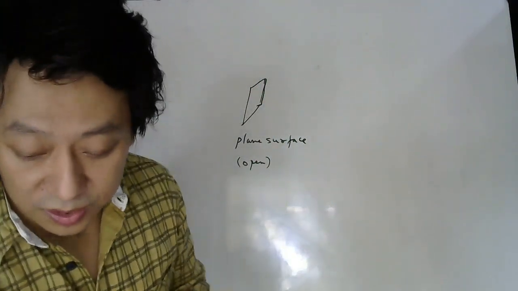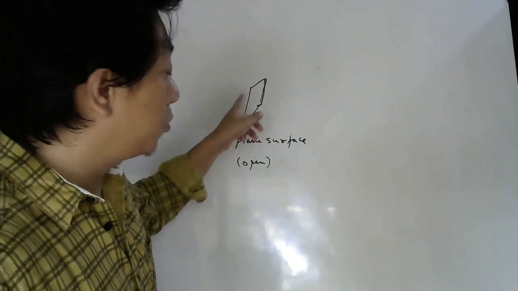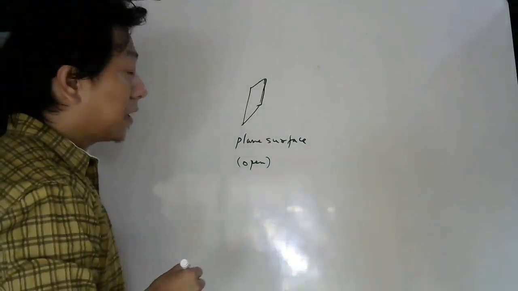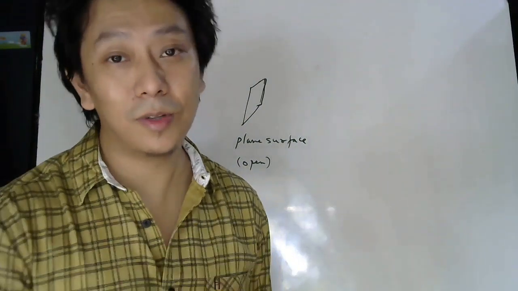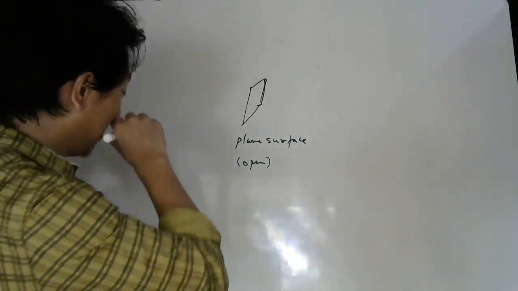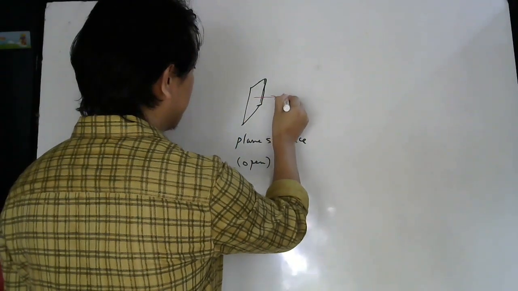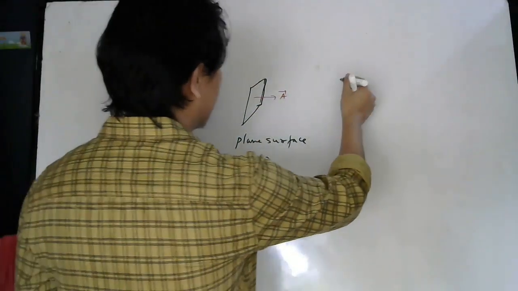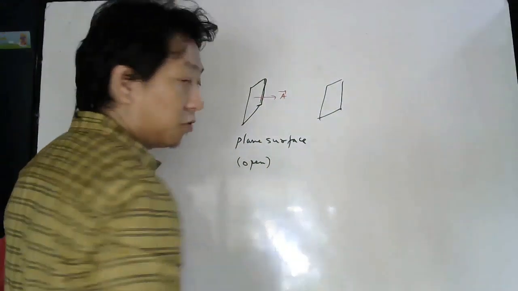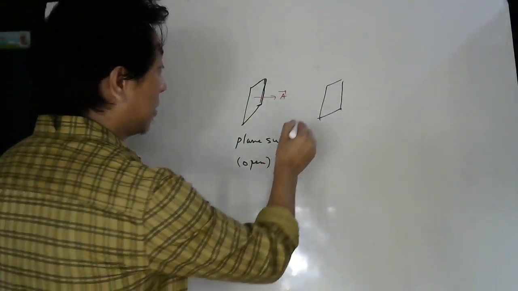Now for open surfaces, if I ask you to draw the area vector, how should we draw it? I told you perpendicular to the surface, but there is a confusion. Some of you may say here, and some of you may say, for the same surface, no sir, I don't want there, I want here.